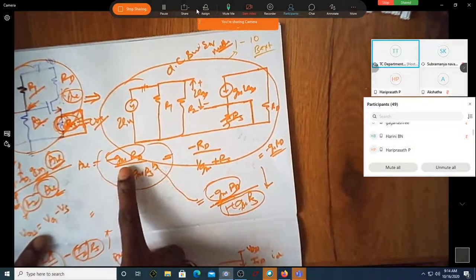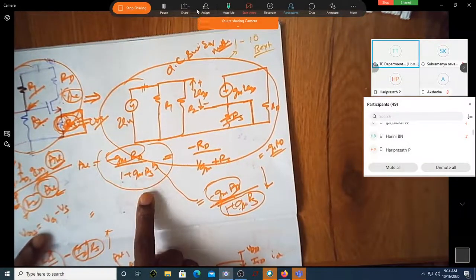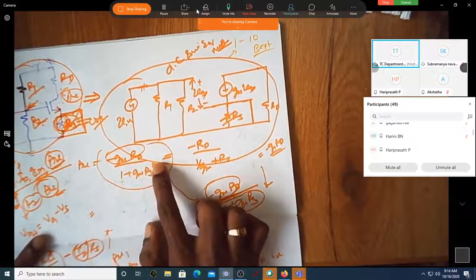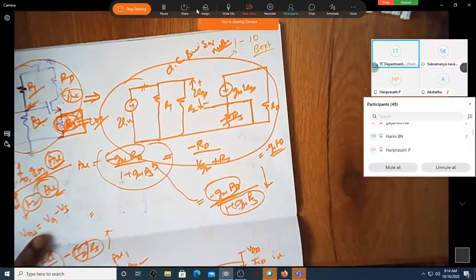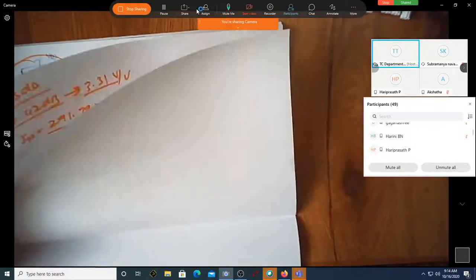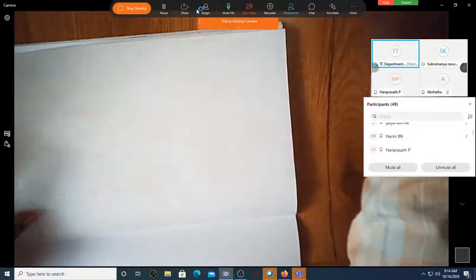So this minus Gm into RD by 1 plus Gm into RS will become just, okay, this will go off. So this RS will become 0. Once it becomes 0, Vo by Vin will be equal to minus Gm into RD. Is that fine? Sir. Okay.